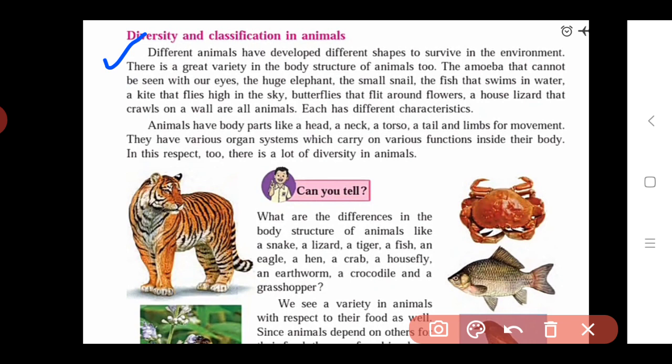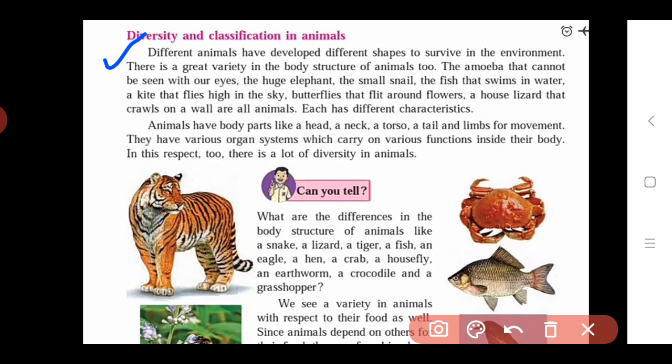These are all animals, and each has different characteristics. If we see the variety in body size, take the example of the amoeba and the elephant. The amoeba is very small, so we cannot see it with our naked eyes, but we can see the huge elephant because its body size is large compared to the amoeba.